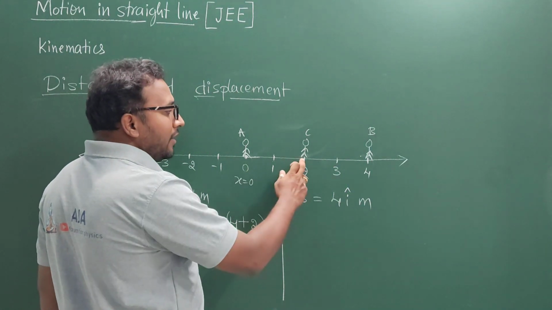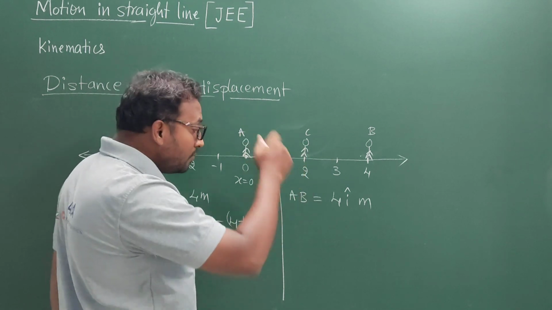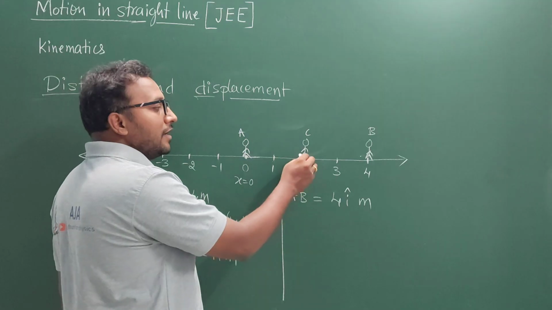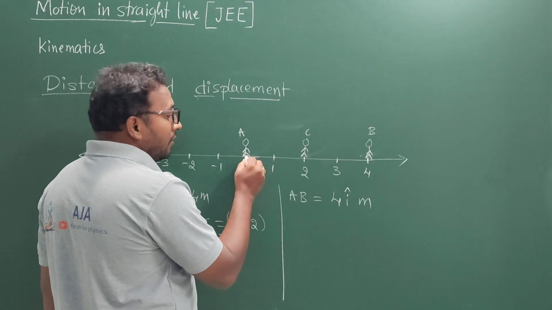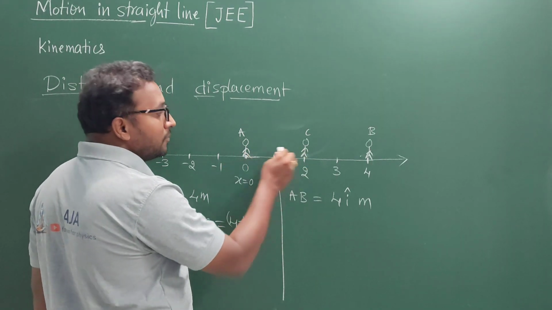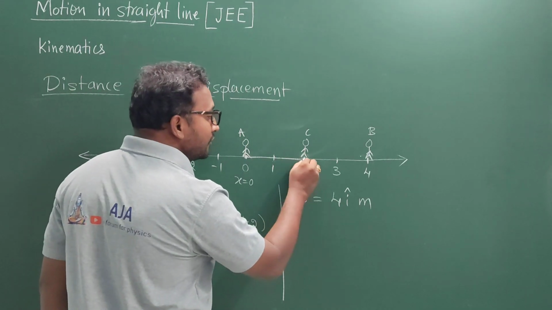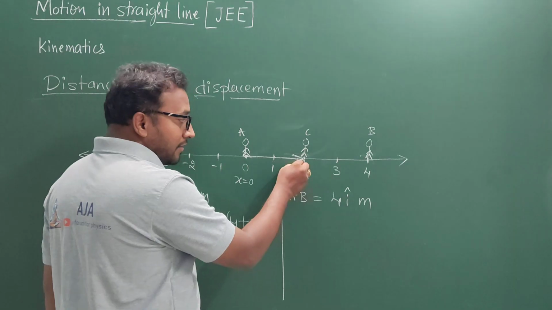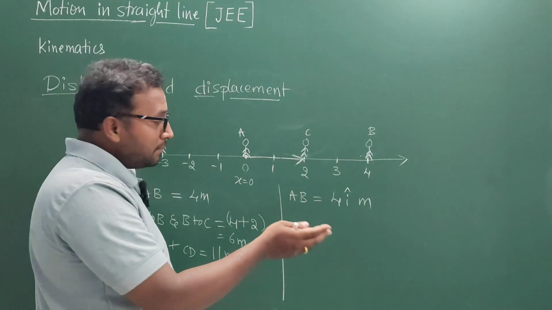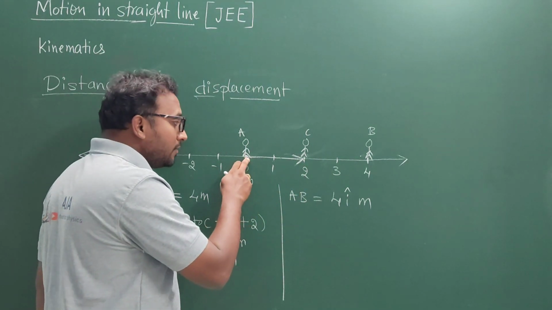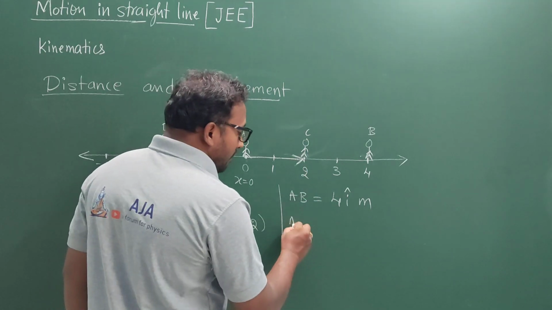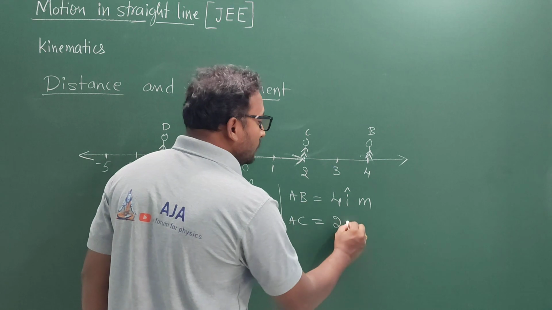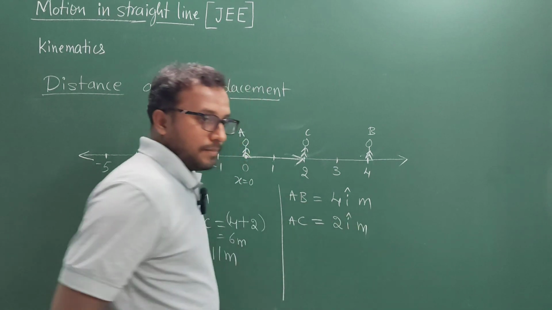Next, when the body reaches the position C, how much is the displacement? Initial position is A, as I told you already, and final position is C now. So therefore, we have to draw a straight line from initial position to the final position, and this is going to be that straight line. I'm specifying this straight line with an arrow mark as well to represent the direction. That means we have drawn a line from initial position to the final position. So from A to C, the displacement is going to be only 2 i cap meters.